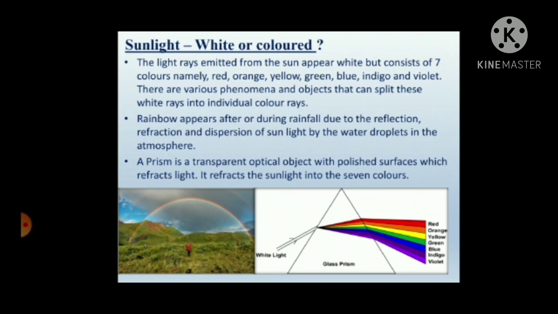So there is an object which is known as the prism, which refracts the sunlight into 7 different colors, namely red, orange, yellow, green, blue, indigo, and violet.